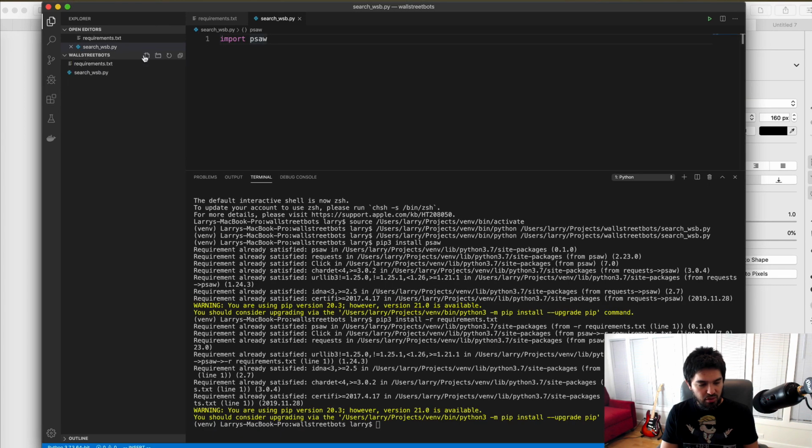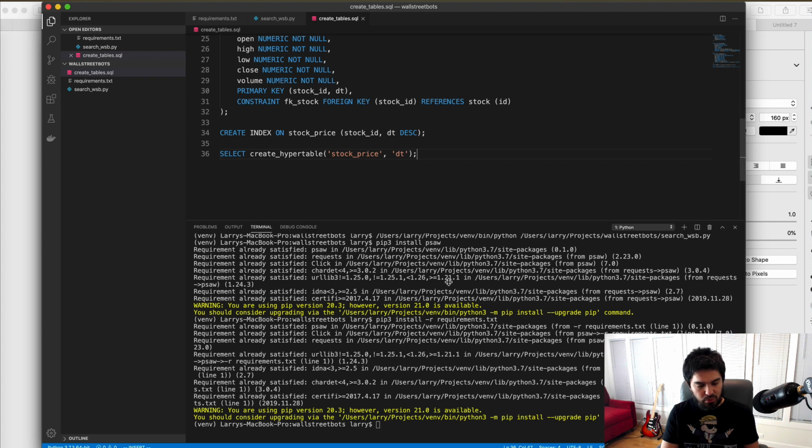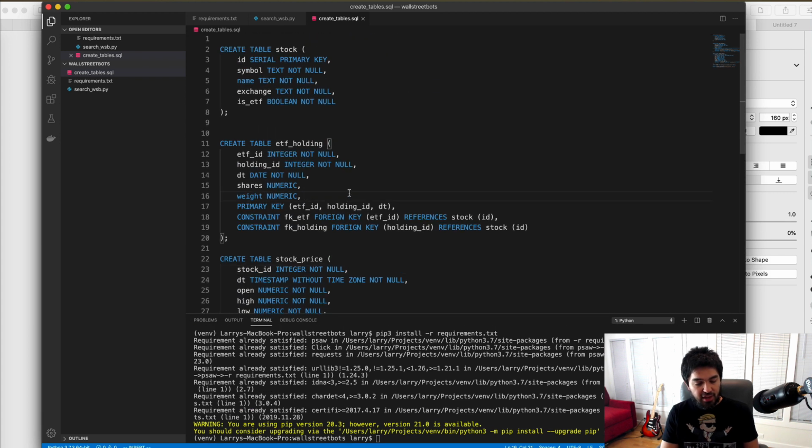I'm going to create a new SQL file, so I'm going to call it create_tables.sql, and I'll paste those over. And just to remind you, we had a stock and stock price table and an ETF holding table in our tutorial on tracking the ARK Invest ETFs. And this is our stock table. So what we want to do is, we're going to store all these mentions of stocks that come from the Reddit API in a local table, and that table is going to reference a stock in our stock table, and then we can run some SQL queries to see which of these stock symbols is mentioned the most on the WallStreetBets subreddit.